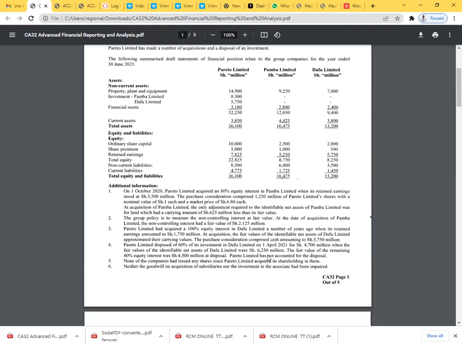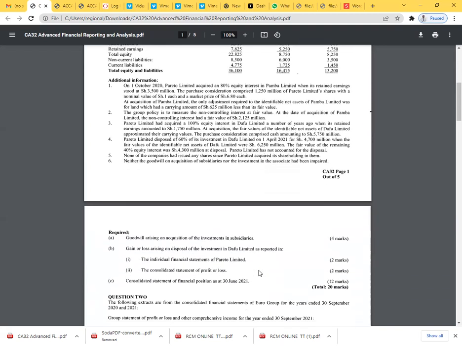Pareto Limited has not accounted for the disposal. Note 5, none of the companies had issued any shares since Pareto Limited acquired its shareholding in them. Note 6, neither the goodwill on acquisition of subsidiaries nor the investment in the associate had been impaired. So there is no impairment of goodwill.